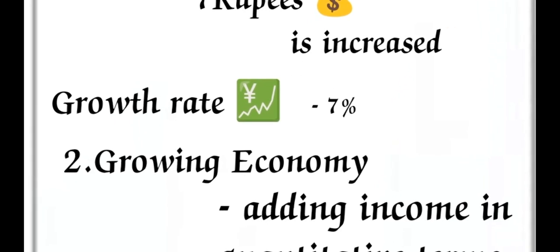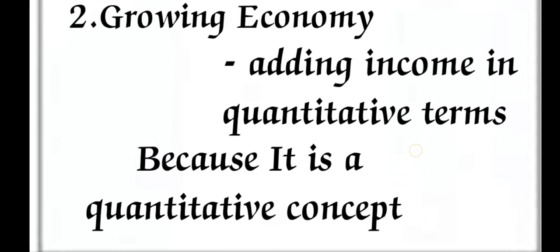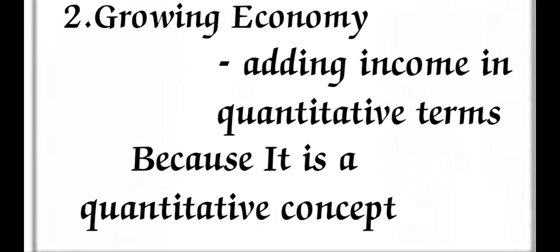The next important thing is a growing economy. It means it is adding income in quantitative terms, not qualitative terms, because GDP is a quantitative concept. Quantity means the volume or size or internal strength of the economy.